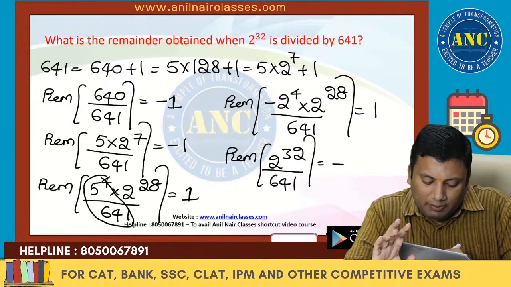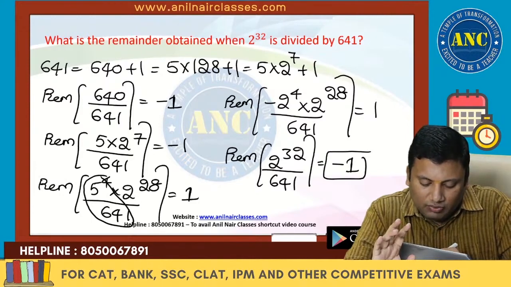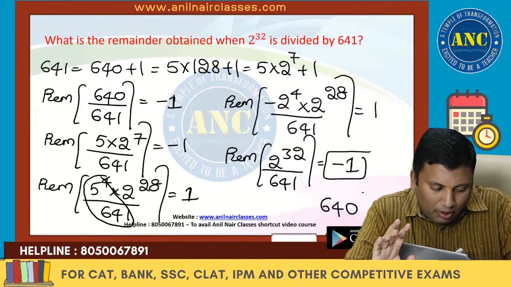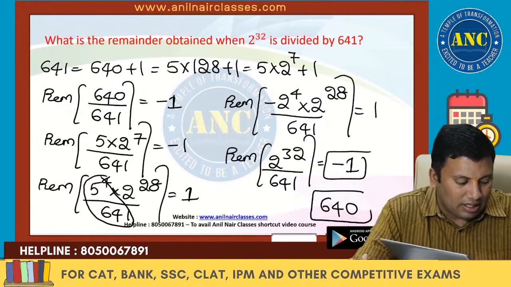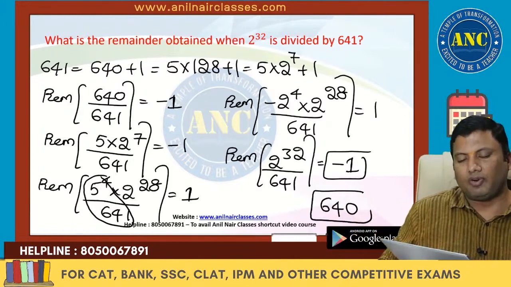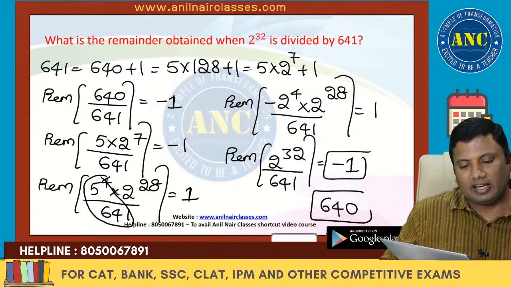Minus, minus multiplication is minus 1. Minus 1 means the positive remainder will be 640. The positive remainder will be 640. I hope the idea is clear.